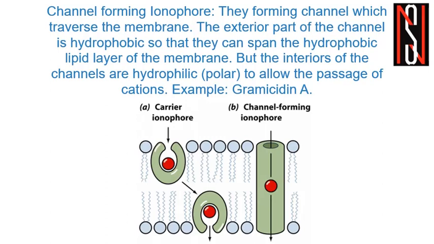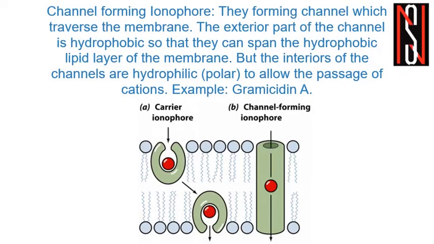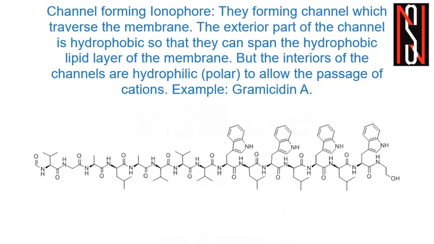So the exterior part of the channel should be hydrophobic, and that's why it can span the hydrophobic lipid layer of the membrane. But the interior part should be hydrophilic, otherwise it cannot associate with the metal atom. So the interior part of the channel should be hydrophilic, and that's why it will allow the passage of the cations. There are several examples of channel forming ionophores, and one of them is gramicidin A, which I have already shown you in this slide.